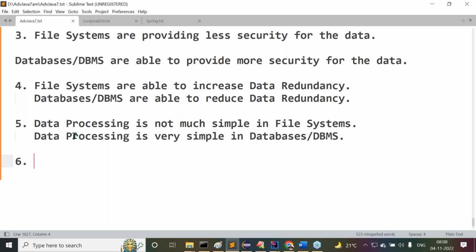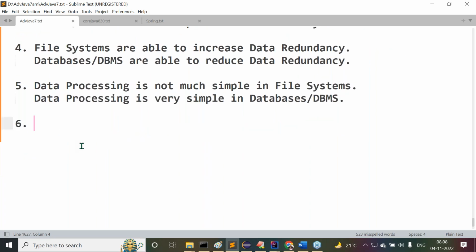The file system is not supporting much here, but the database management system is supporting, because of its internal features. Then we can process the data in a very simple way, unlike with file systems. That's why we have to go for database management systems when compared with the file systems. Right, sir. This is one point.